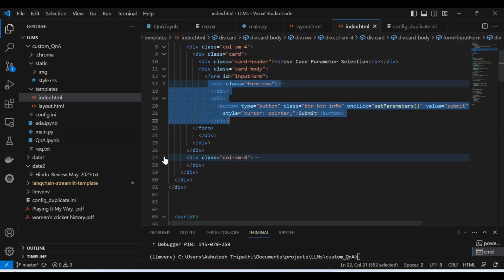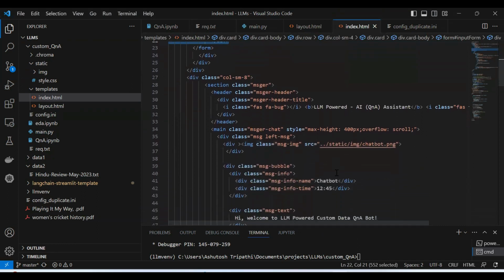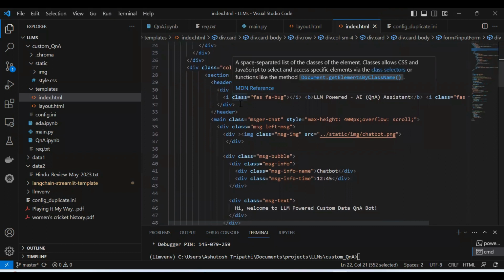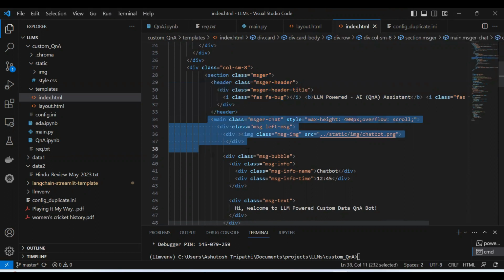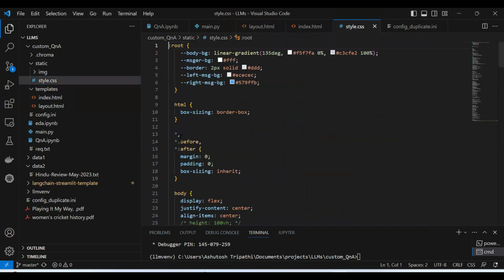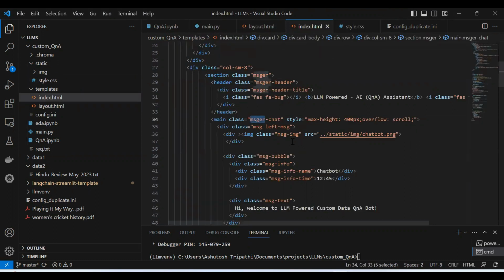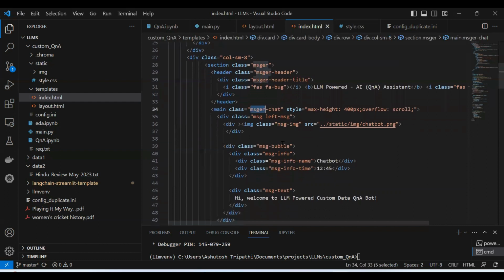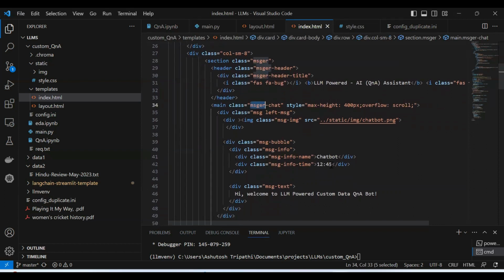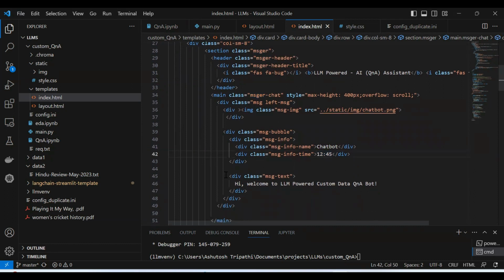In the next column, inside the same row, I have this LLM Q&A bot designing. Here it's very simple. This is some styling part, and here I have a main class, messenger chat. All these classes are defined inside this CSS. No worries. Then I have this bot image, chatbot.png, whatever you see here, and for the person image, I have stored this one. So this is the area. Here I have, of course, hard coded this timing, which I need to make dynamic. I just forgot. And this is the welcome message.